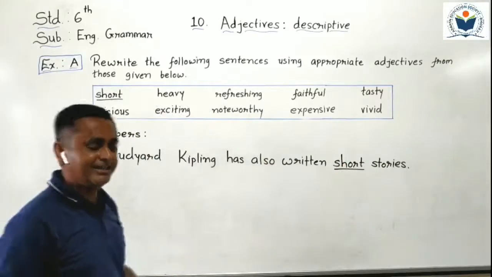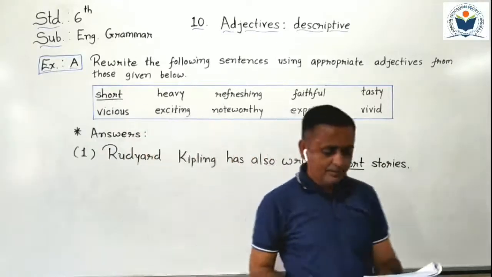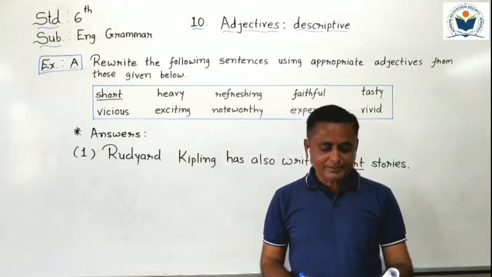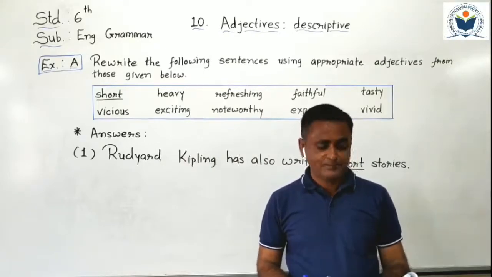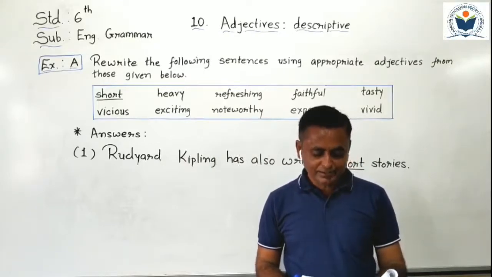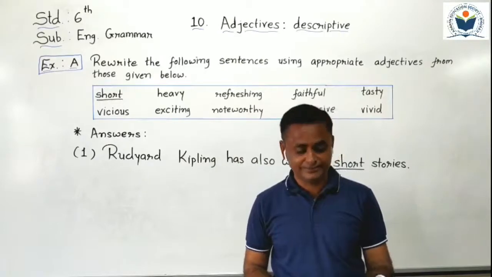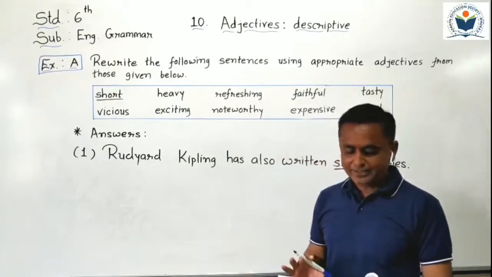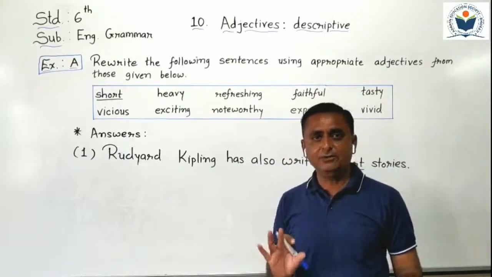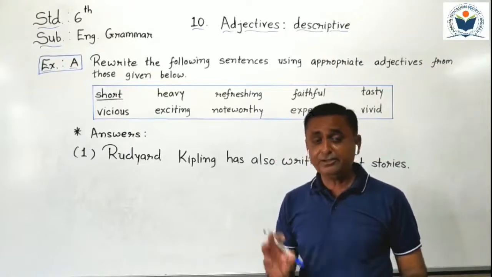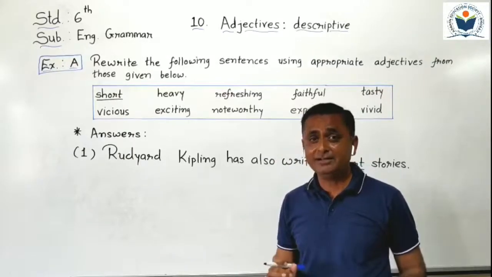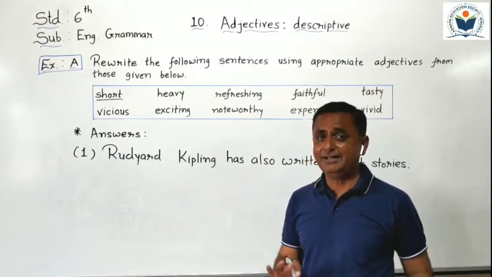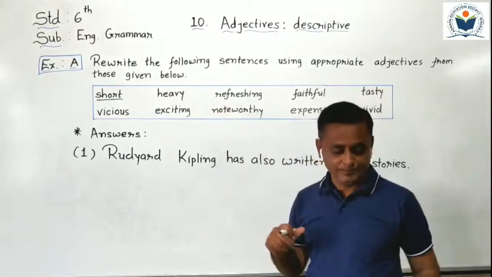Now second sentence I read from the textbook. Newton made contribution in physics. Now here, which is the noun? First of all, you have to find out the noun. Contribution is the noun given here. We have to modify it with the adjective. Okay?